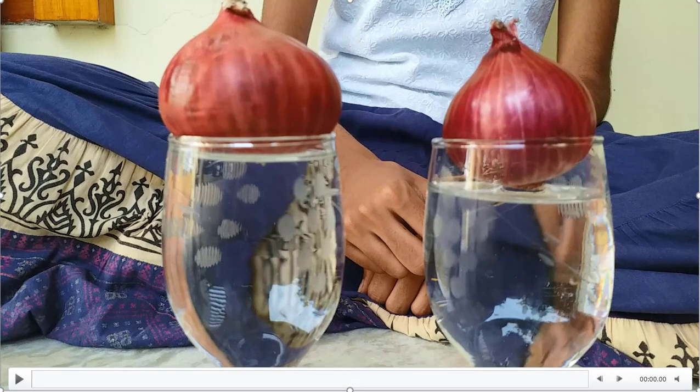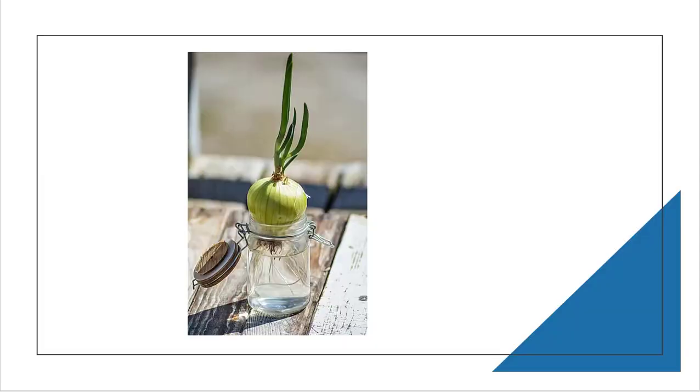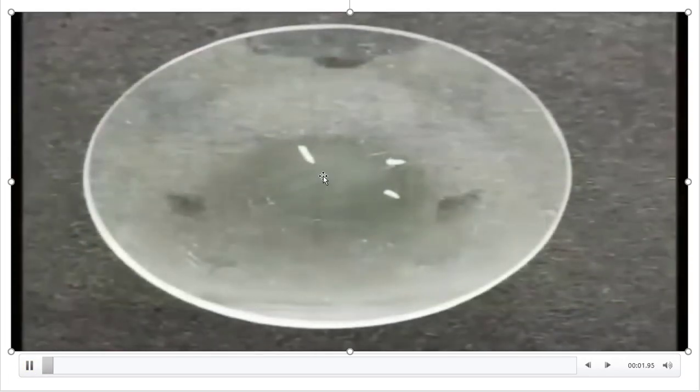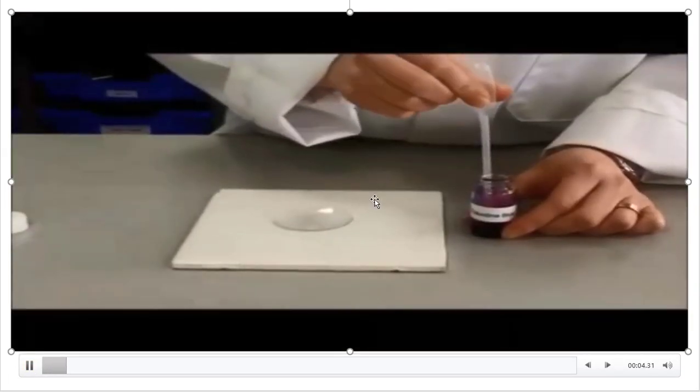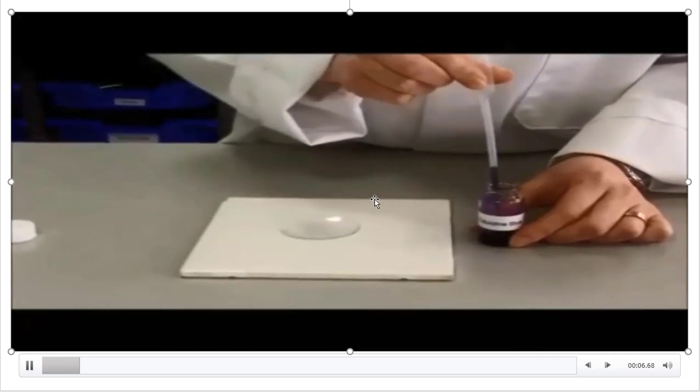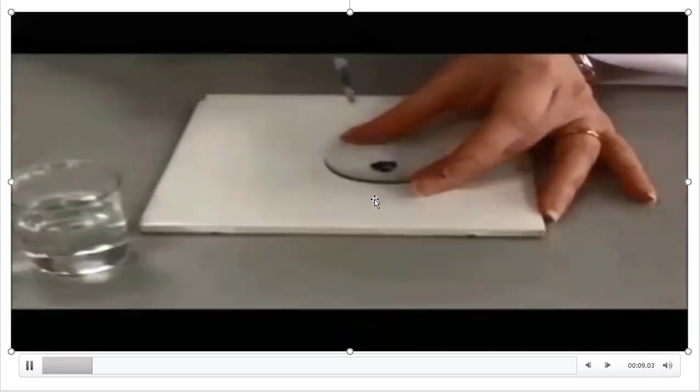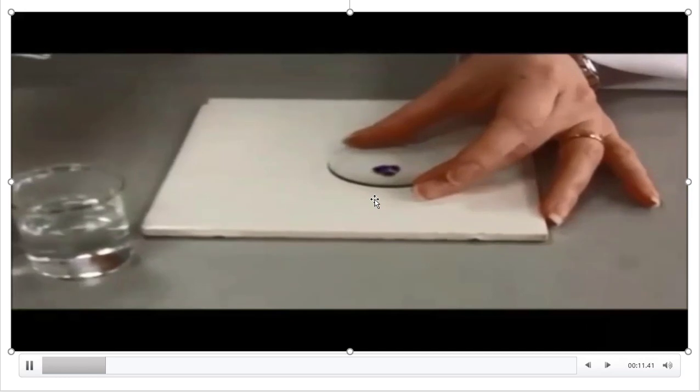After a few days, you are observing that the onion roots have grown, they have sprouted. What we have to do? We have to take the tips of the onion. Collect a few tips from the onion like this. You are observing the root tips of the onion. Add methylene blue to the root tips.